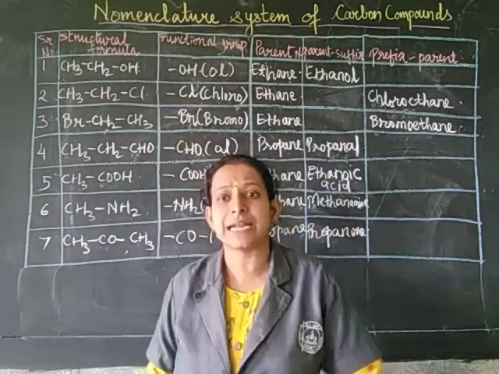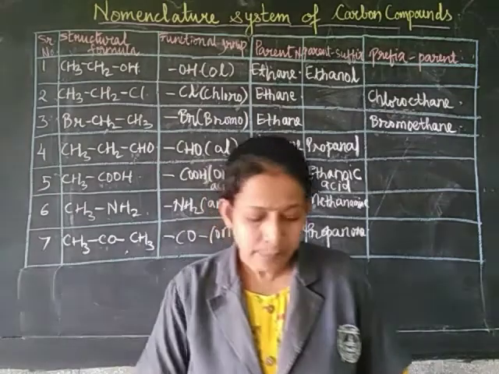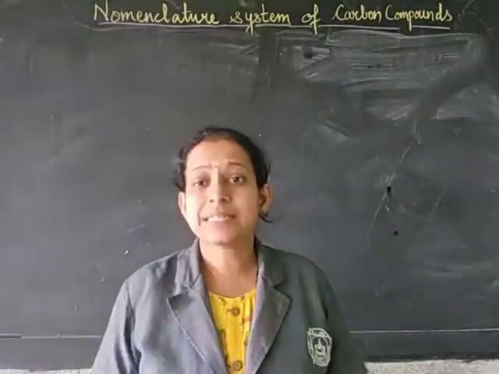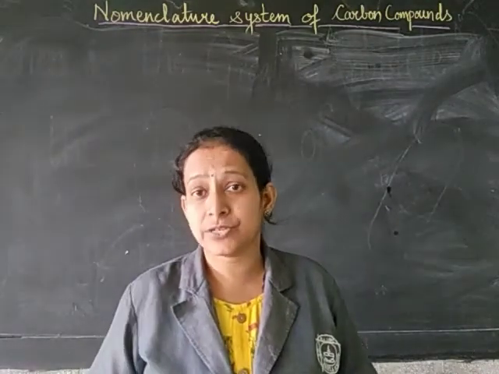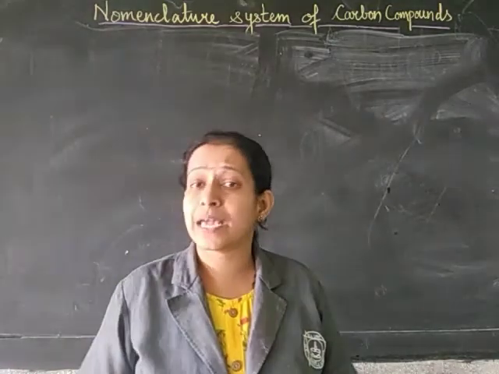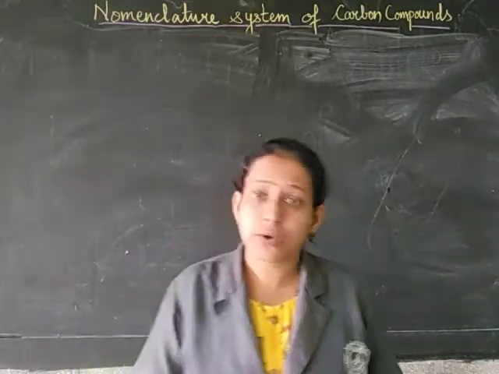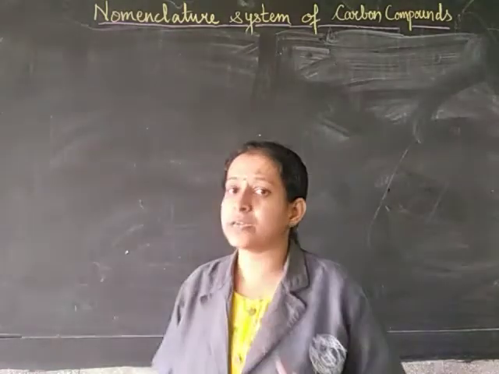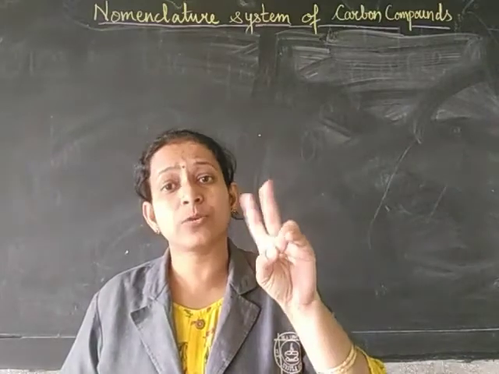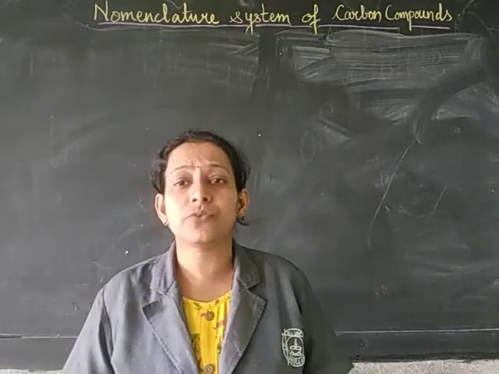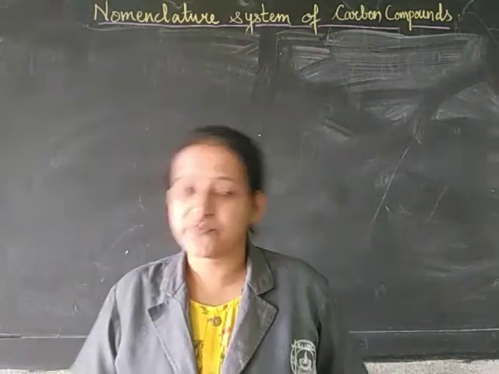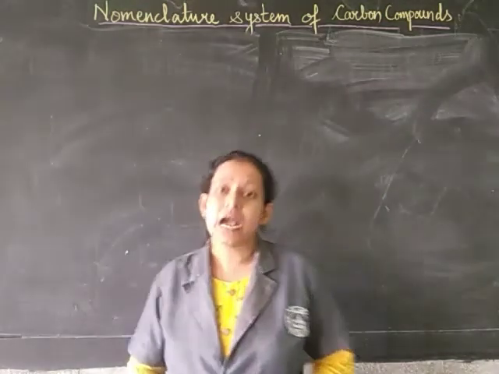So let's learn in the third table how we can number them. Now let's learn when the functional group is attached to different carbon atoms, how we can name them. Okay, let's take the first example. The only thing I want to mention is that whenever any carbon compound has only 2 carbon atoms, there is no need to number them, because it is always 1. Fine. So now let's see how we can number.